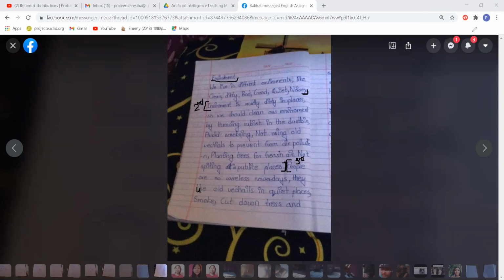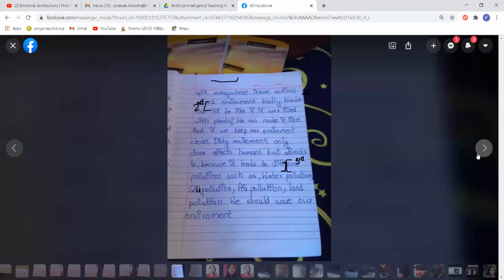Go to the next paragraph, next picture. So she's talking about what people are doing, right? So let's see what is written. Starting from there, she has the third paragraph. She has just written cutting down trees, speed everywhere. Yes. So people are doing this, and these actions affect the environment badly. So up to here, she's writing about people's actions and the same thing, right? So up to here, I can allow her to write it in the same paragraph.